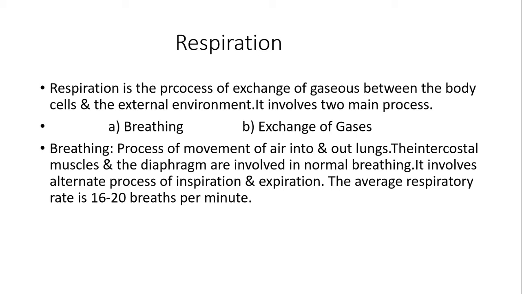So the size of the thoracic cavity becomes larger. Then what happens? The chest cavity size becomes larger. Then what happens? The contraction of the intercostal muscles and the diaphragm occurs simultaneously. What happens then? It increases the size of the thoracic cavity in all directions.